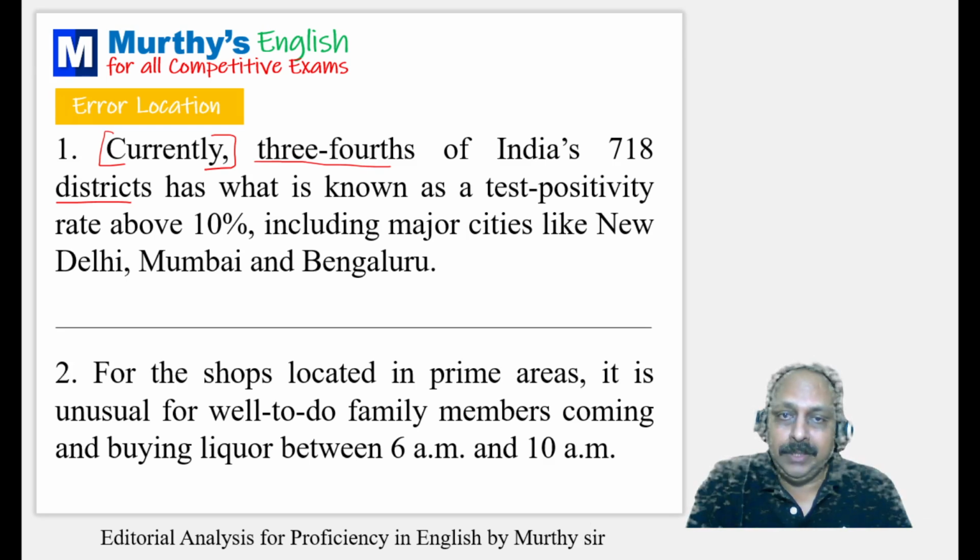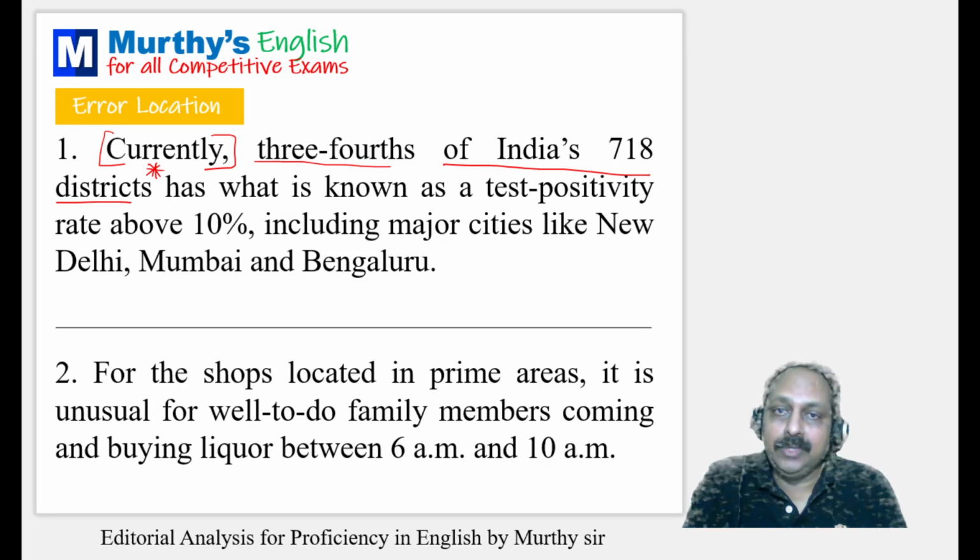2017 SBI PO, there was a question. 3/4, that's a fraction. Whenever you use a fraction as a subject, generally there is a phrase after that. 3/4 is a subject, a fraction. After that, there is a phrase of India's 718 districts. In this phrase, there is one noun, districts. Now, when you use this pattern, the verb agrees with the noun in the phrase that follows the fraction.